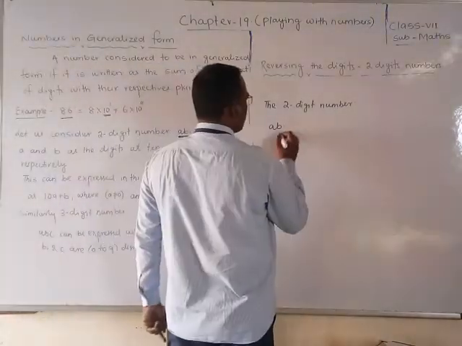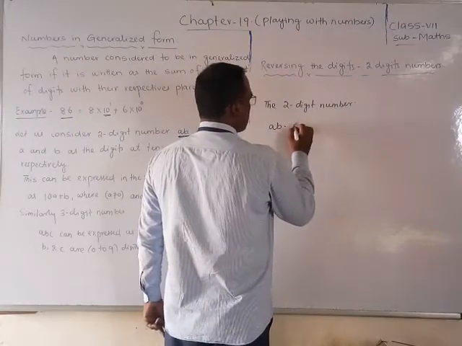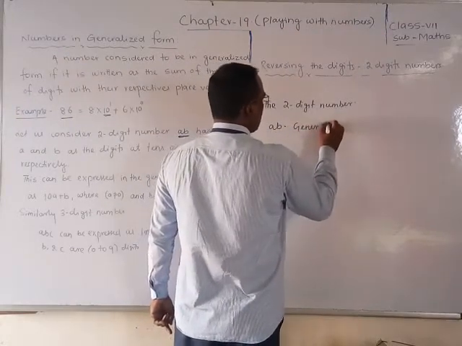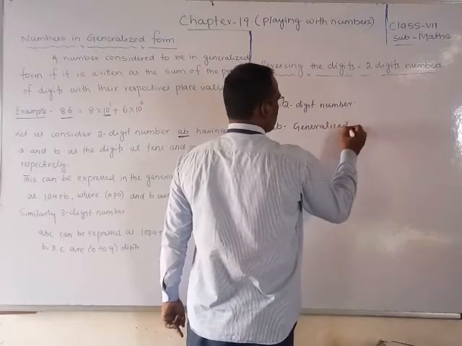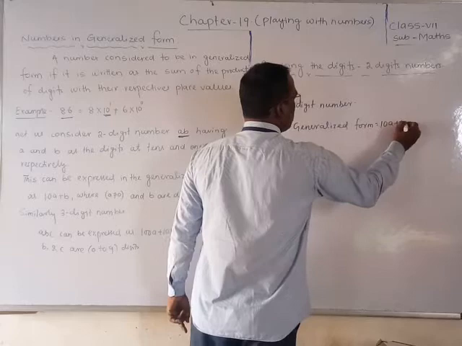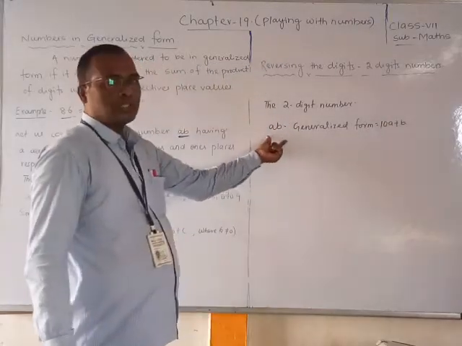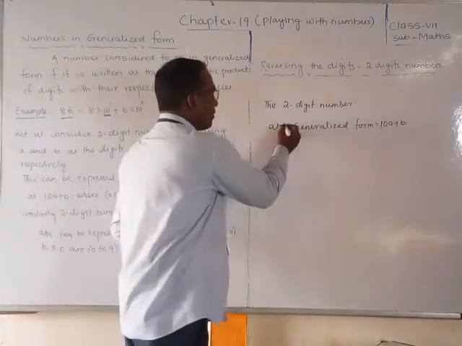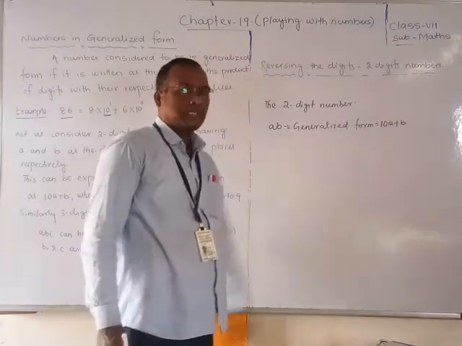What is its generalized form? The generalized form is 10A plus B. AB is the two-digit number, and its generalized form is 10A plus B.